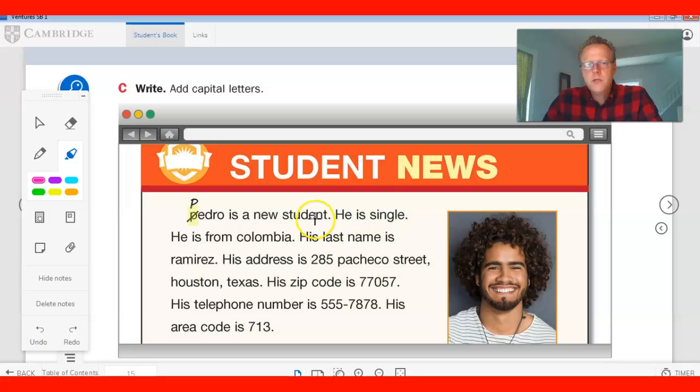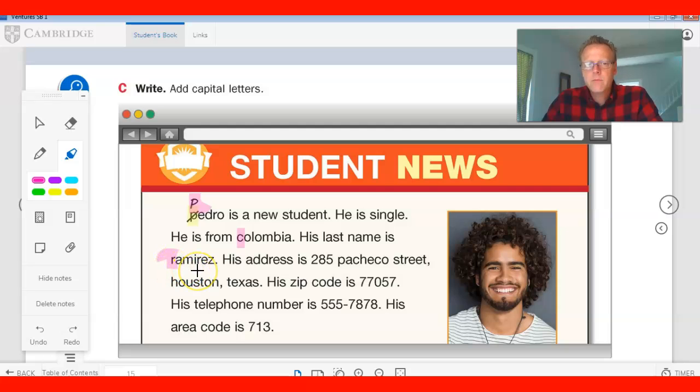Pedro is a new student. Of course, they already told us we need a big P. He is single. There's nothing there that needs to be capitalized other than what's already capitalized. He is from Colombia. That's right, you need a capital C. His last name is, good, you got to capitalize the last name too.